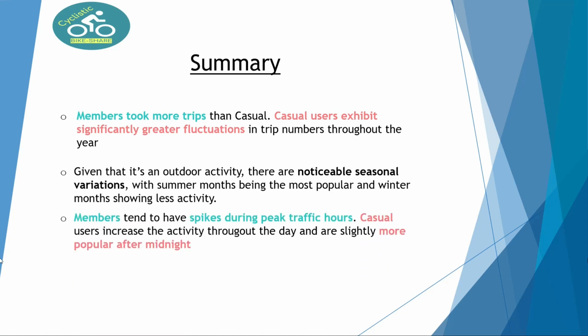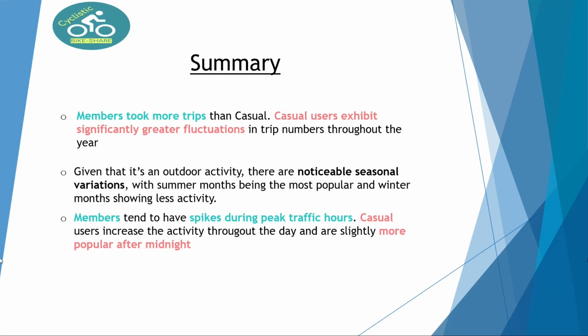It appears in the case of the members that during the peak traffic hours, the first peak is possibly related to commuting to work or daily activities, and the second peak may be associated with the afternoon activities or the return home after work. In contrast, casual users tend to increase their activity throughout the day, and between midnight and 4 a.m., casual users took slightly more trips than members.